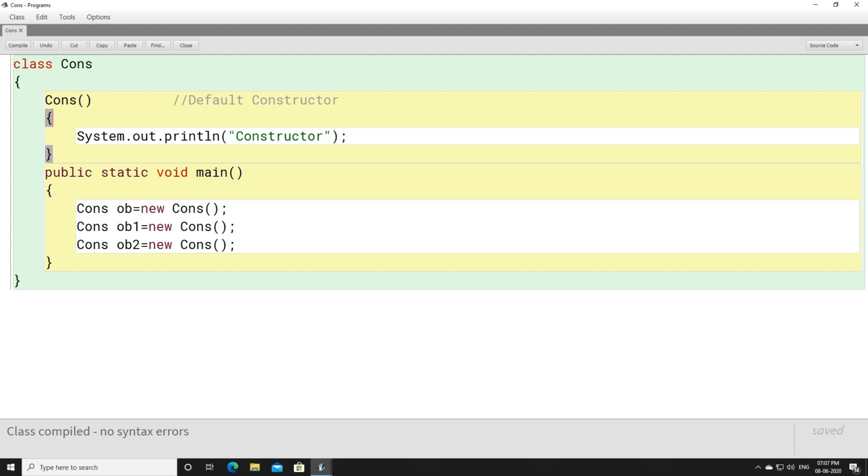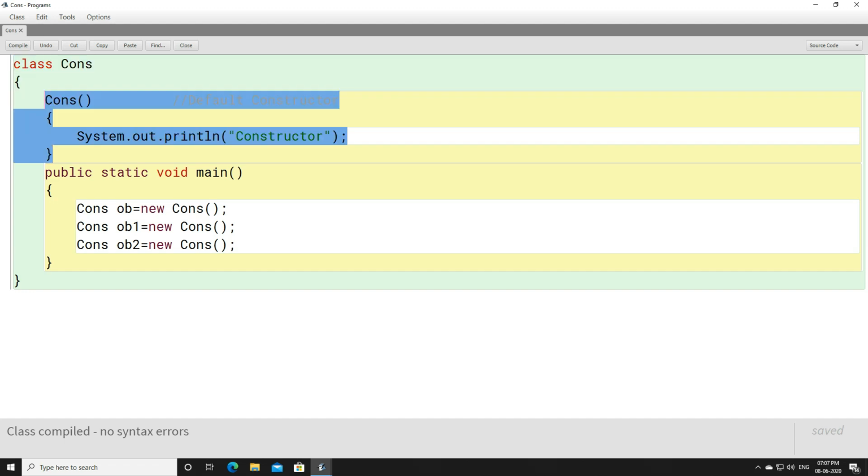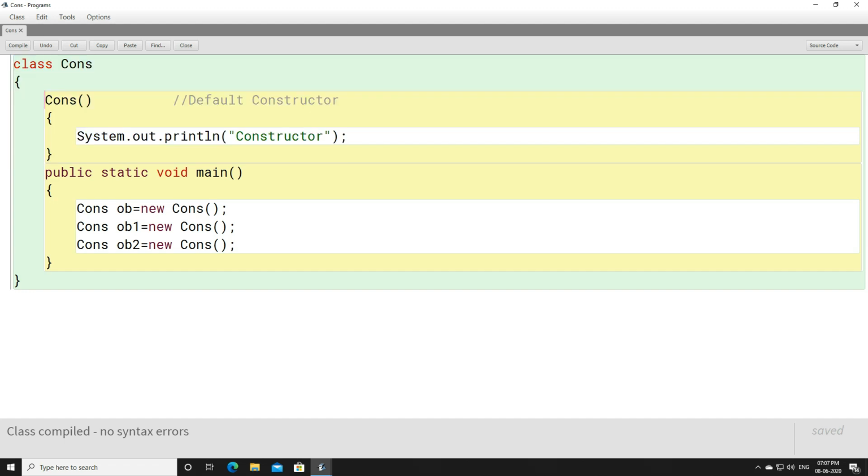But currently you just have to know 2 things here, that a constructor does not return a value. So we don't write anything here, we don't write void here. The reason is, it does not return anything. Even if you write void, it will not give you an error, but you don't have to write void. It is automatically considered that if nothing is written, then it is void. So a constructor does not return anything.